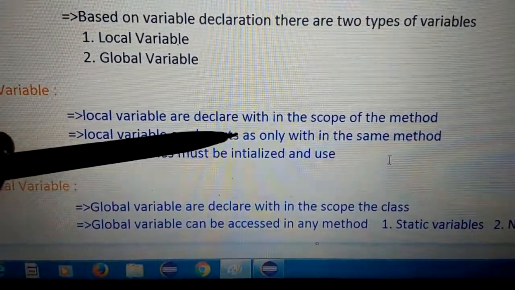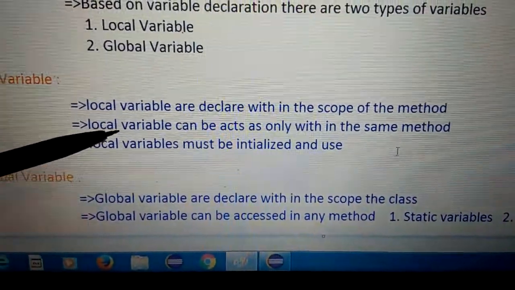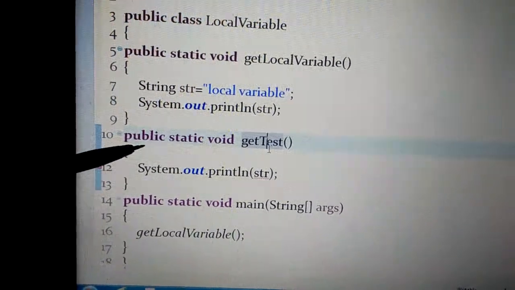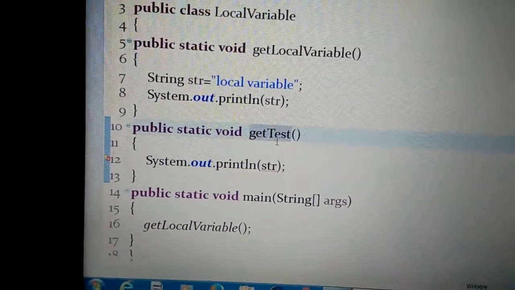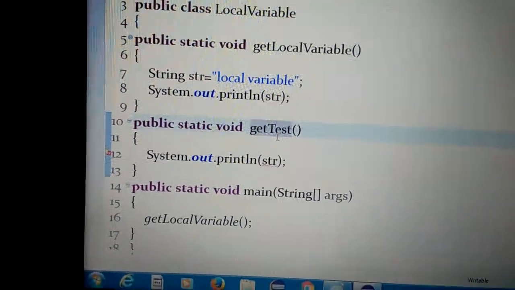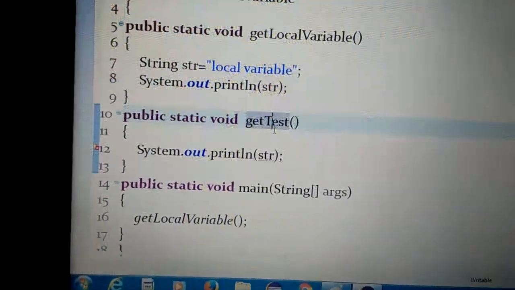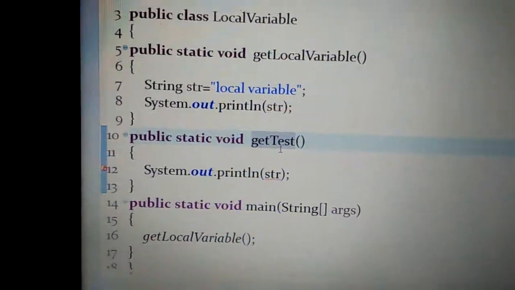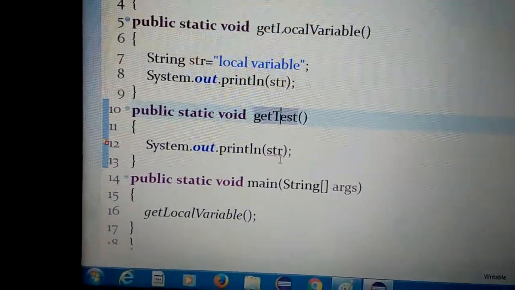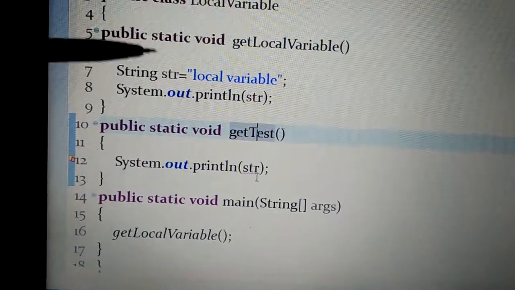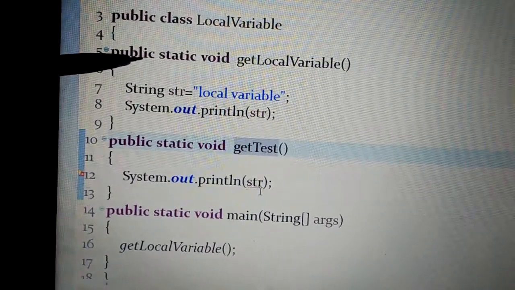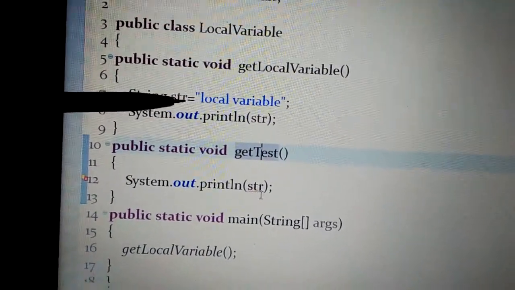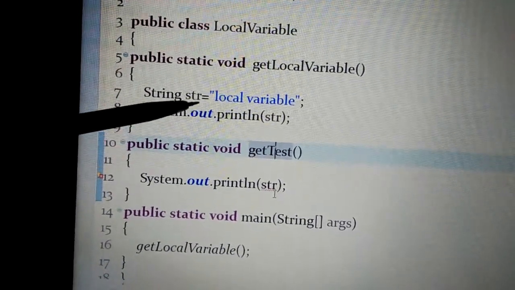Local variables can be accessed only within the same method. Let us find out. I created one method, get local variable, and another method, get text. What they are saying is that local variables are accessible only within the method, not other methods. Let us find out whether it is right or wrong. So I created one local variable within the method. Whoever says local variable, it must be within the scope of the method. So, local variable System.out.println.